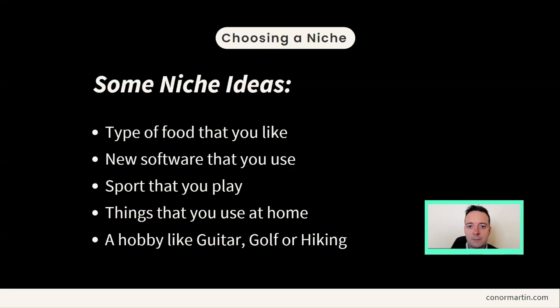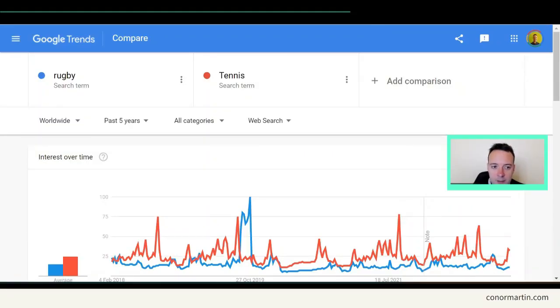All right, so if you want to see if your topic is trending upwards, then you can use Google Trends and find out some more information about how popular the topic you're thinking of is. So for example, here are two sports, rugby and tennis. So you can see that they're both not very popular, but they have some spikes, right? And you can compare. If you are interested in both tennis and rugby, from this graph, you can choose tennis to write your blog about.